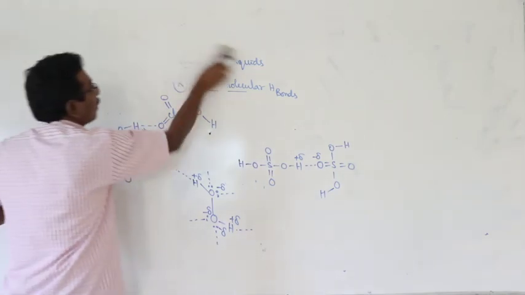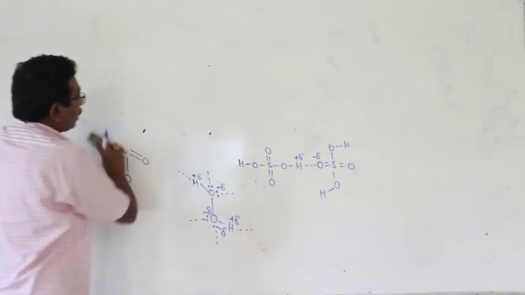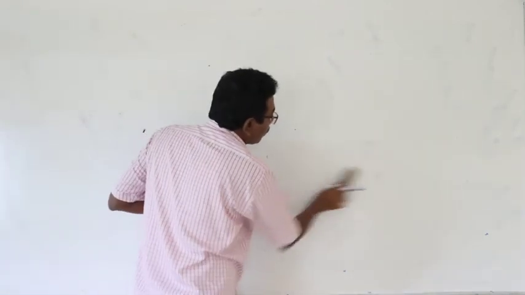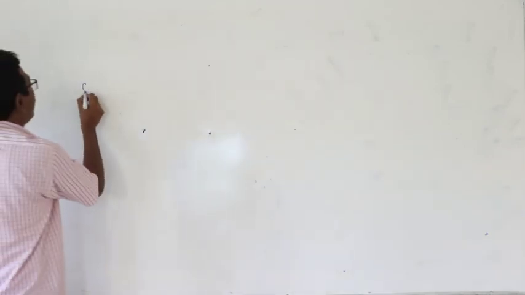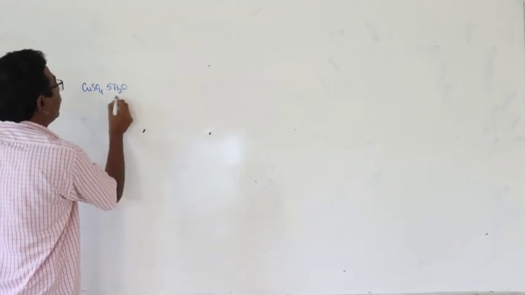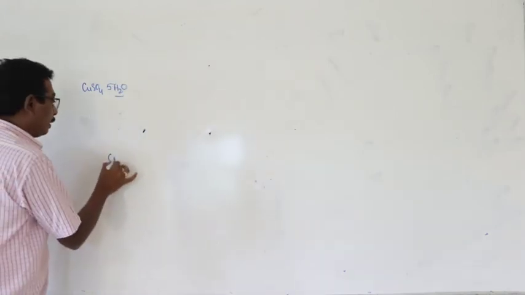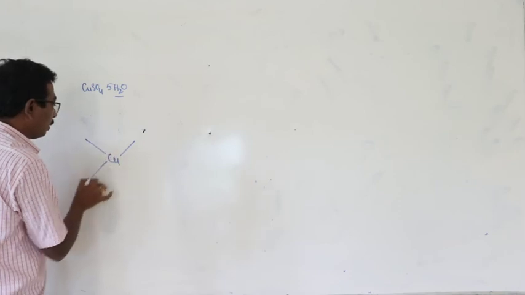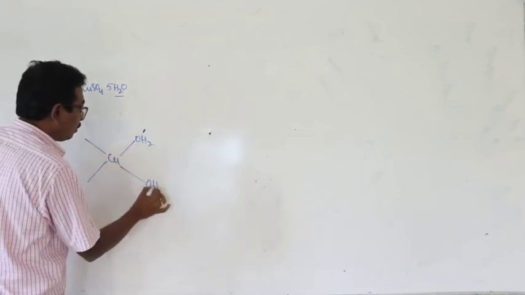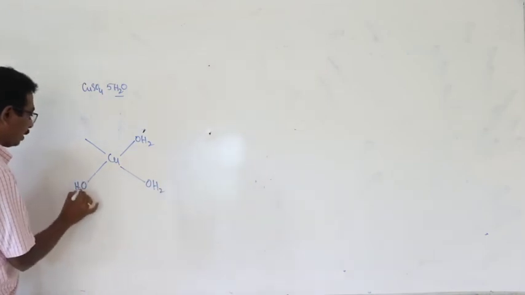And next one. In hydrated coordination complexes, the water molecules are bonded with the anion through intermolecular hydrogen bonds, that is copper sulfate pentahydrate. Copper, and here water molecule, water molecule, water molecule.